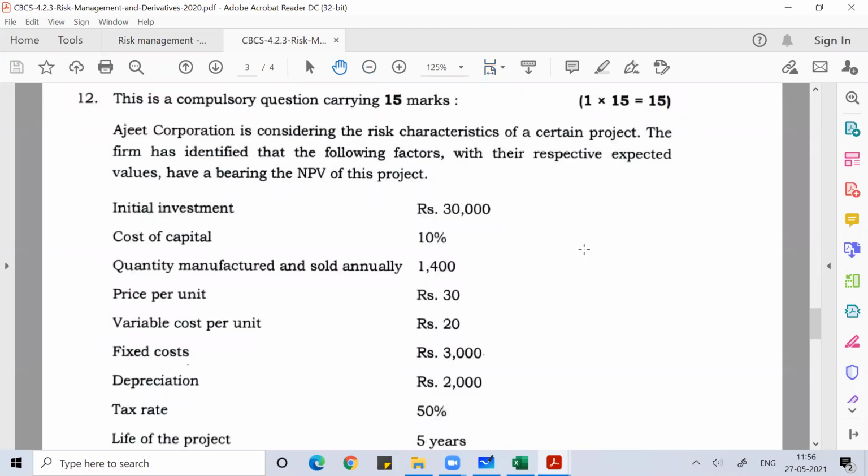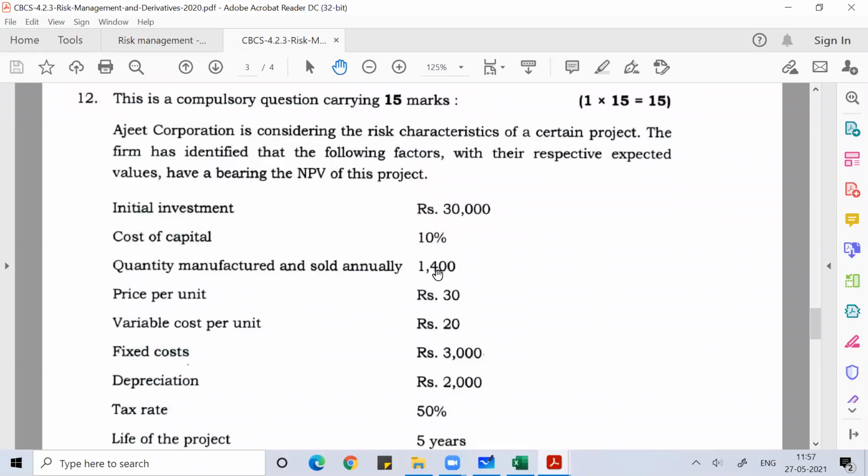So there's a company called Ajit Corporation. They are considering the risk of a certain project. The firm has identified the following parameters with the respective expected values bearing on the NPV of the project. Initial investment is given as 30,000. The cost of capital is 10%.